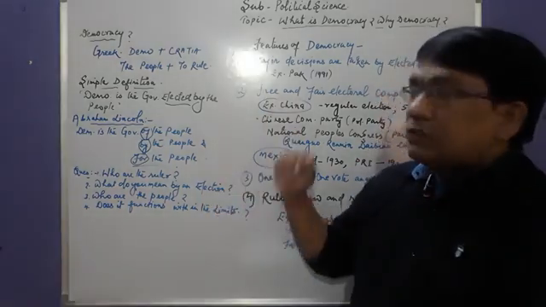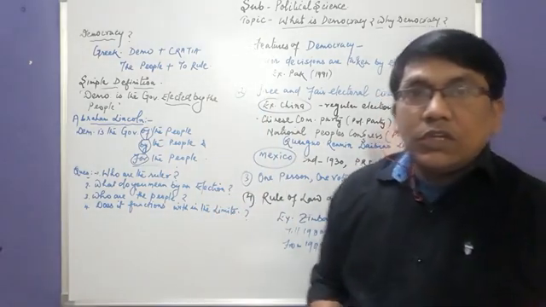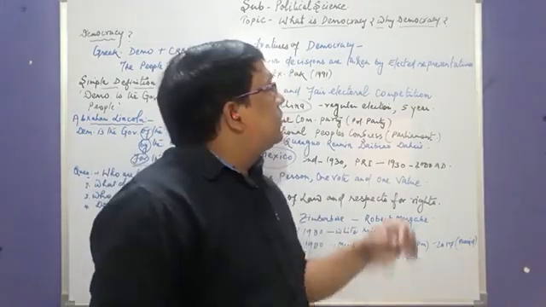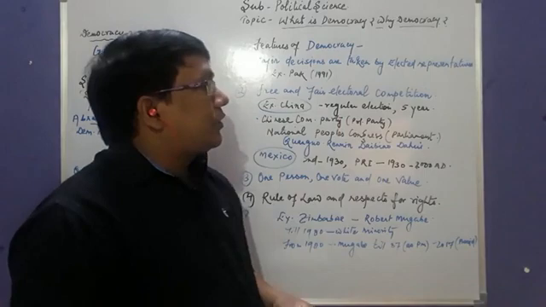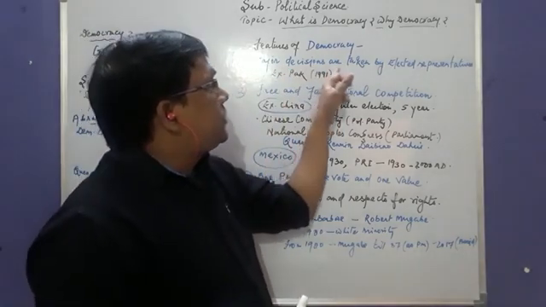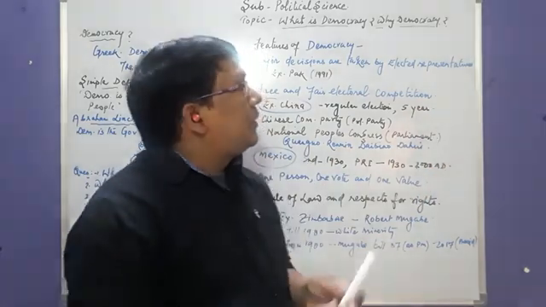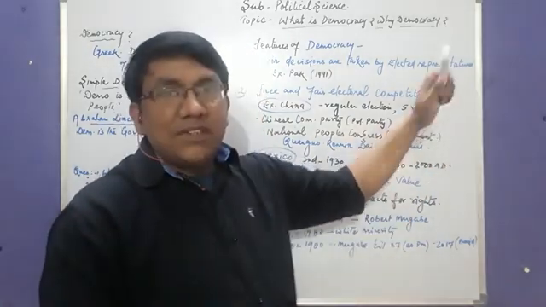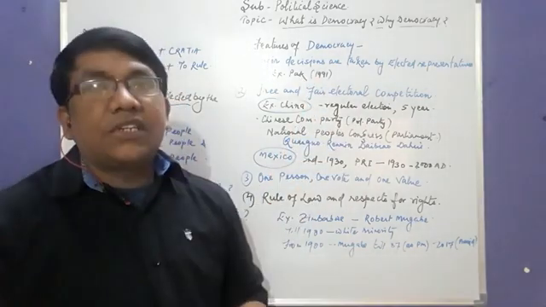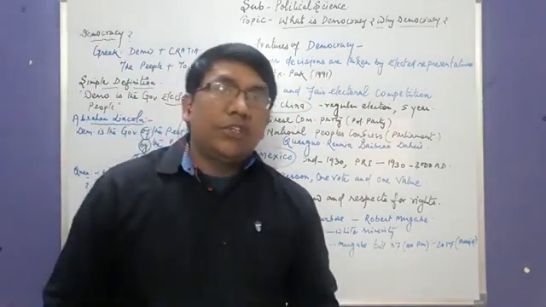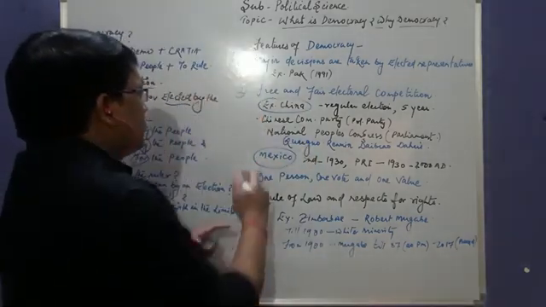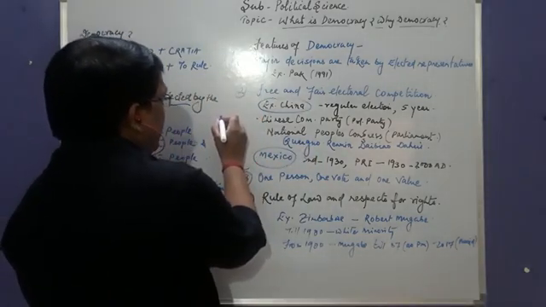Now we are coming to the features of democracy, the most important features. Clear? So many features are there. One by one we are going to discuss. The first major feature is that the major decisions are taken by the elected representatives. Who are the elected representatives? The person, suppose there is the whole country.